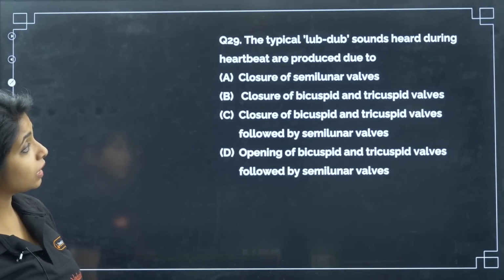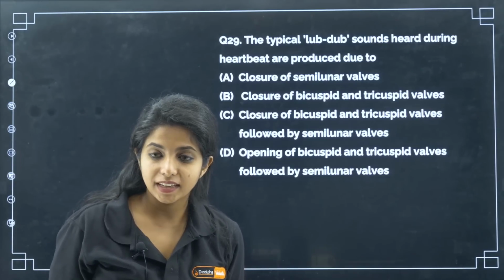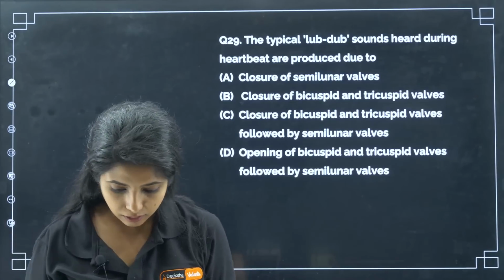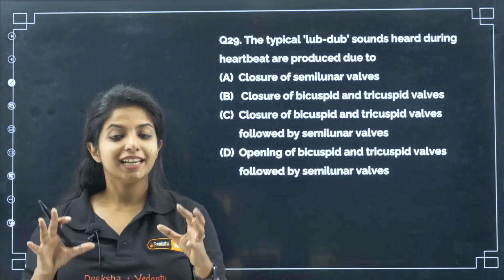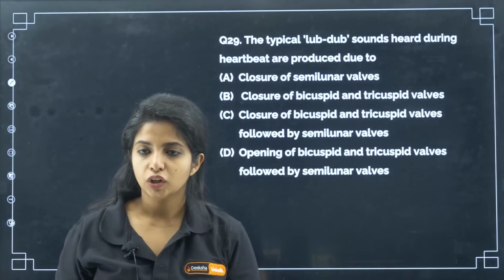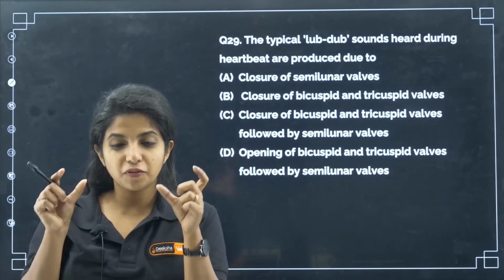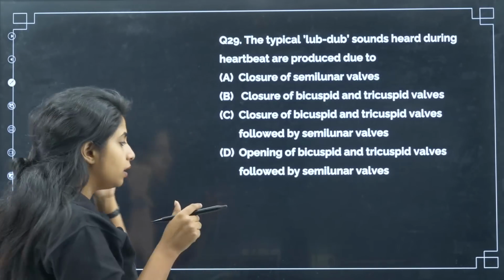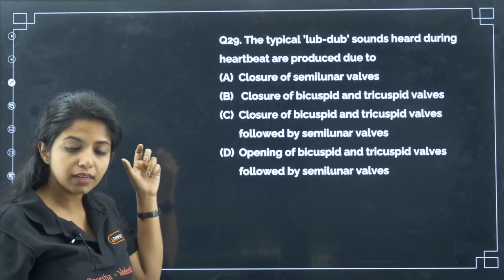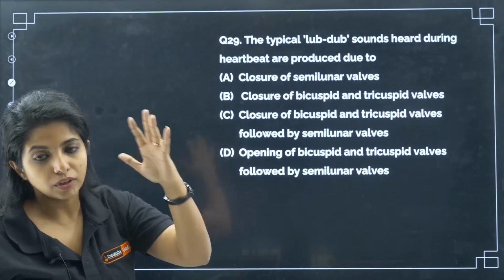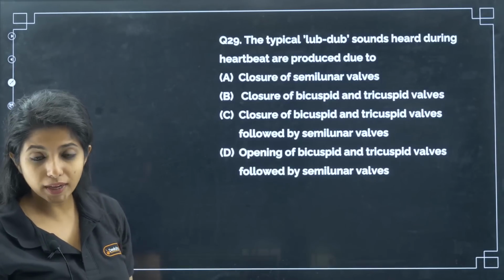Now, the typical lub-dub sounds heard during the heartbeats are produced due to what? The lub-dub sound that you get during heartbeats, what does it suggest? Closure of semilunar valves. What are semilunar valves, my dear children? Basically the valves which are present between the left ventricle and the aorta, as well as between the right ventricle and the pulmonary artery. Okay, those are the ones.